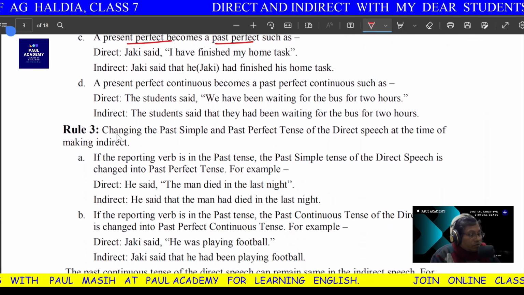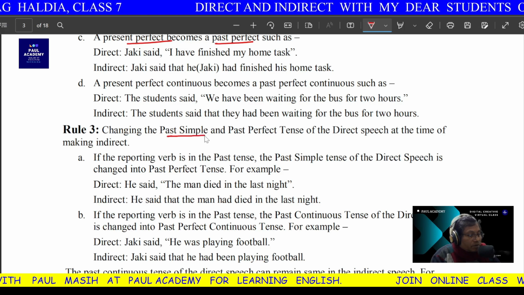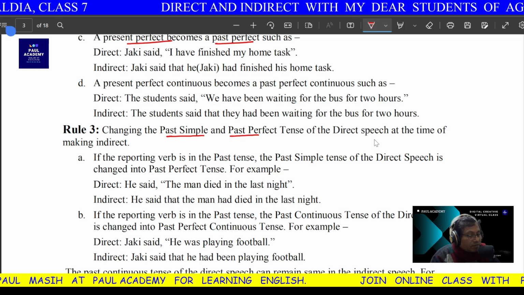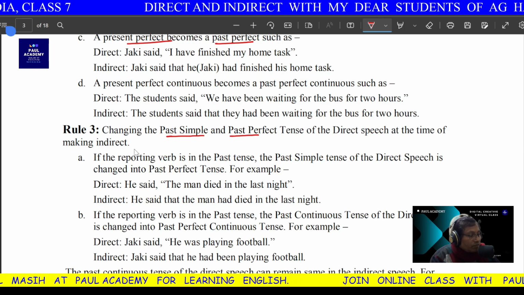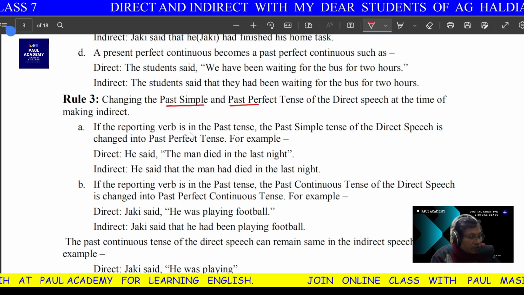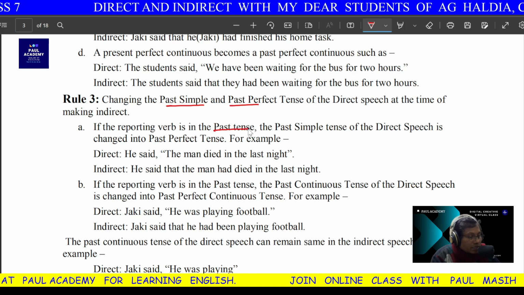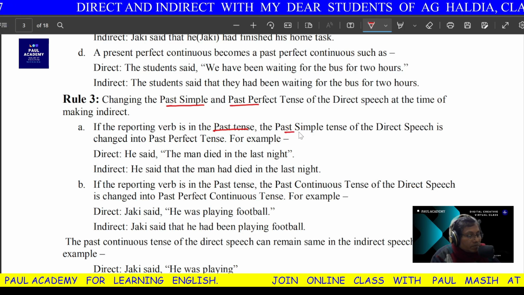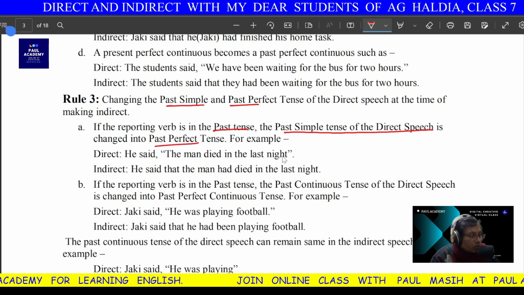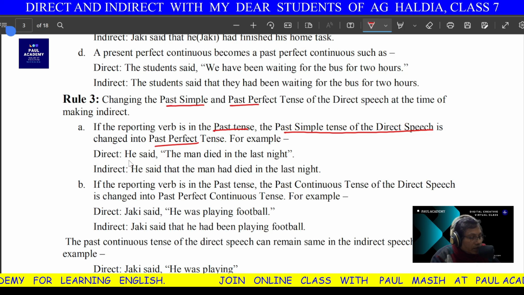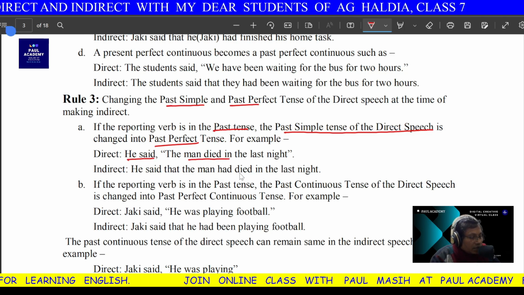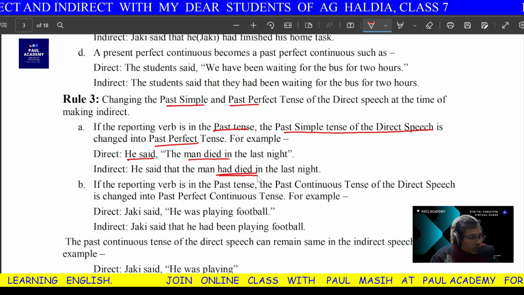Now let me come to changing of the past simple and past perfect tense of the direct speech at the time of making indirect. If the reporting verb, that means the verb outside, is in the past tense, then past simple tense of the direct speech is changed into past perfect. So make it simple: when there is past tense outside and past tense inside, the inside one changes into past perfect.